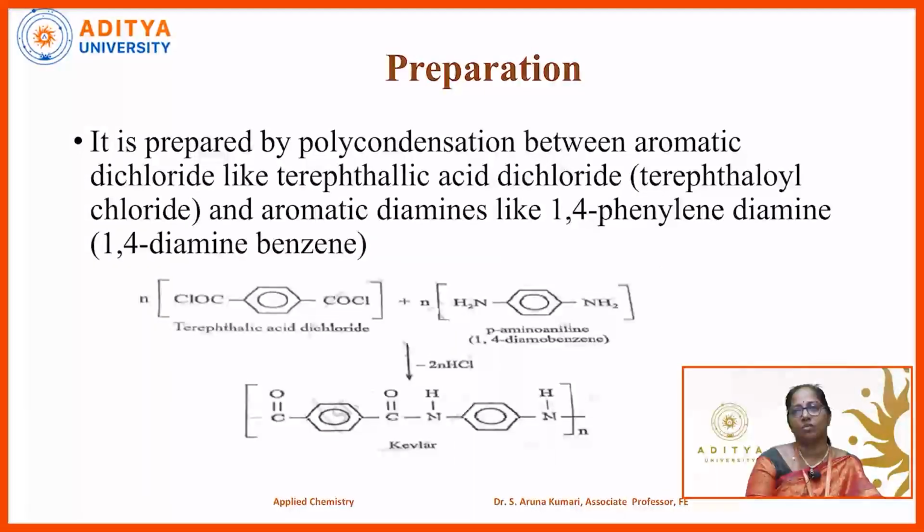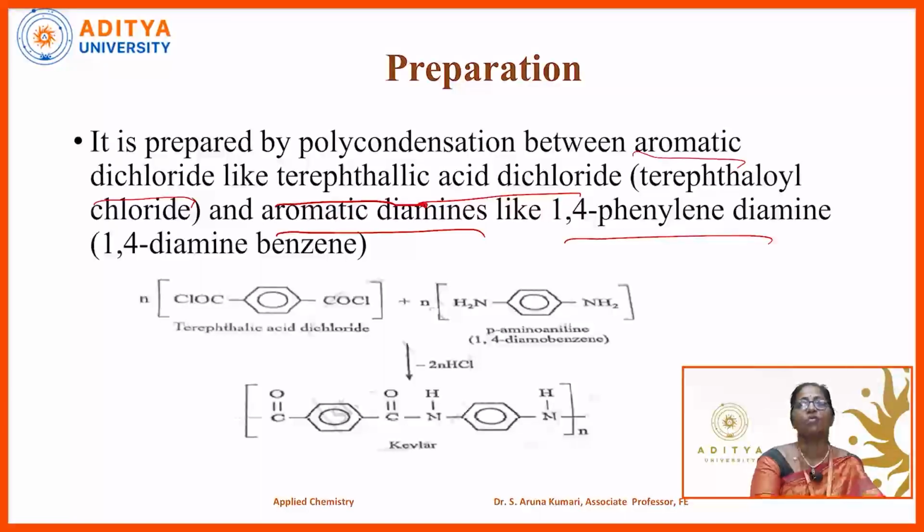Now let us discuss the preparation of such a fiber reinforced plastic, Kevlar. It is prepared by polycondensation between an aromatic dichloride like terephthalic acid dichloride, also known as terephthaloyl chloride, and an aromatic diamine like 1,4-phenylene diamine, also known as 1,4-diaminobenzene. Once again, it is prepared by the polycondensation between an aromatic dichloride and an aromatic diamine.